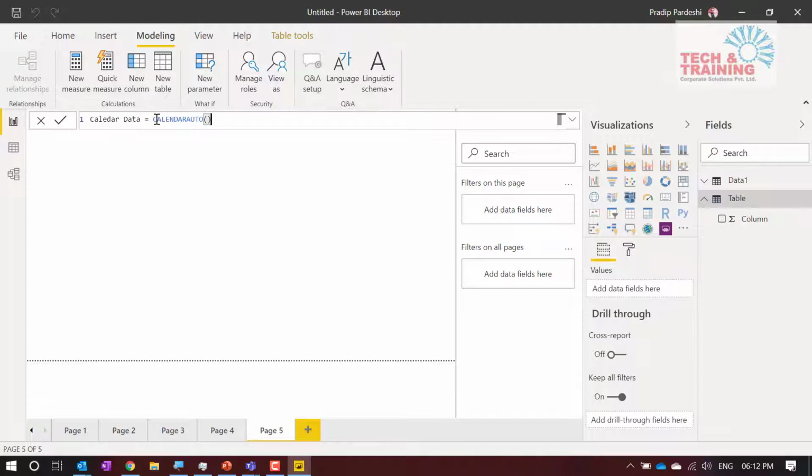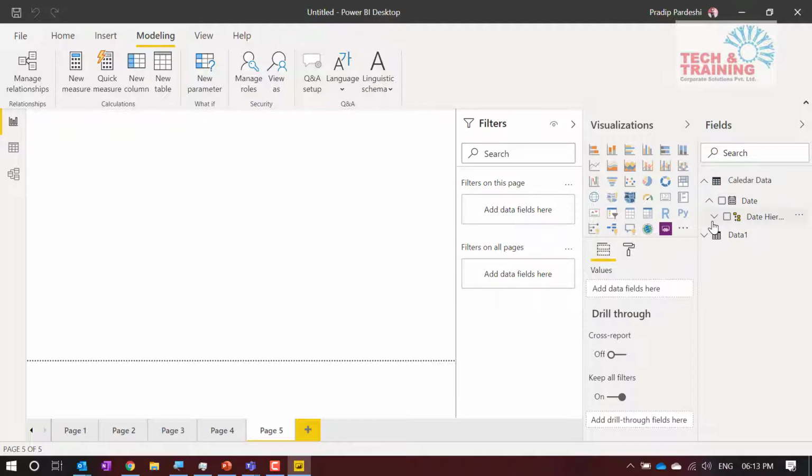So when I press enter, you can see there's only one table, which is Data 1, and this table is in the process of creation because we have written the formula. So it has not taken the name calendar data as yet. The moment I press enter here, you can see that your calendar table has automatically been created, and it creates one date from the beginning of the data available in the database, that is from the first date till the last date.